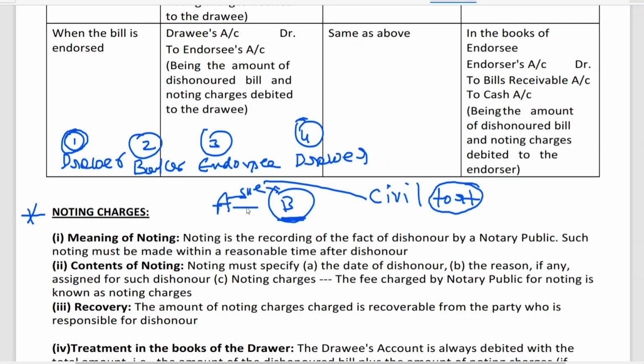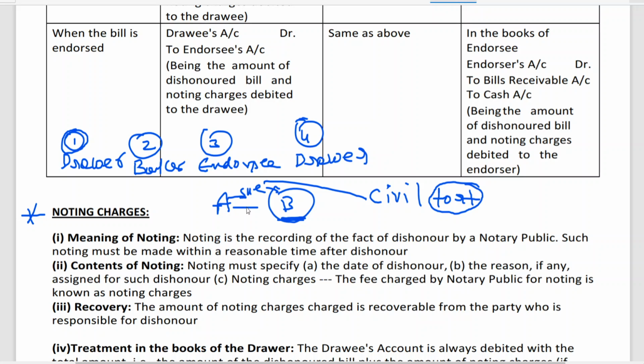That is why I told you, when the bill is dishonored, it is legally necessary that the fact of dishonor and the causes of dishonor should be established. No need to worry, no need to copy it, just listen to me. You will know the meaning of that. So that is what noting is: recording the fact of dishonor by a notary public.